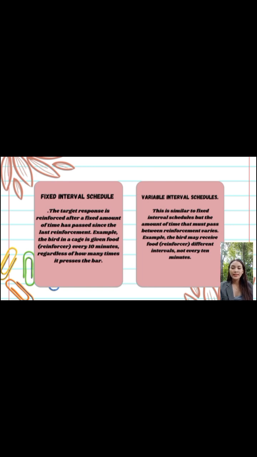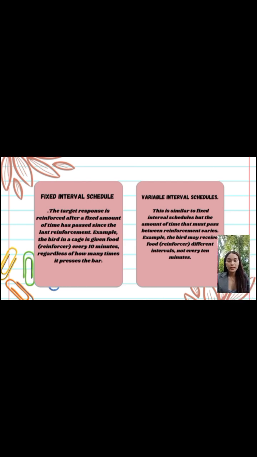In a fixed interval schedule, reinforcement is given for the first response after a specific amount of time has passed. This schedule creates a pattern where responses tend to increase as the end of the interval approaches, as the individual learns that the response will be rewarded after the fixed time.